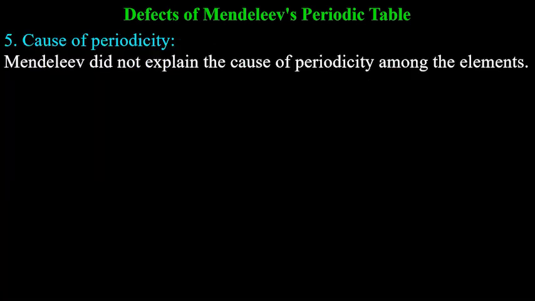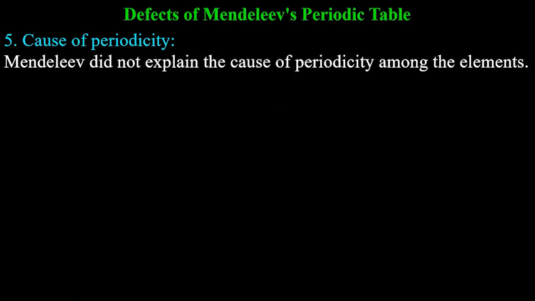Cause of periodicity, he was not able to tell that. What is the reason? You are saying that if I'm placing it in increasing order of atomic mass, but what is the underlying reason? He was not able to explain. However, in modern periodic law, we were able to explain on the basis of number of electrons in valence shell.